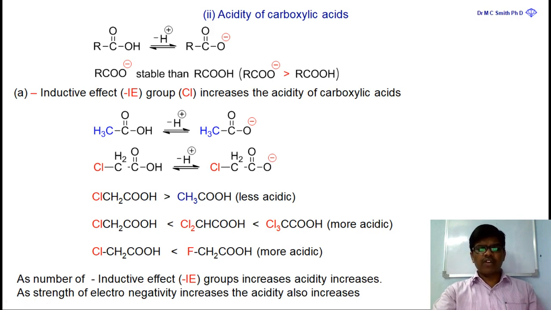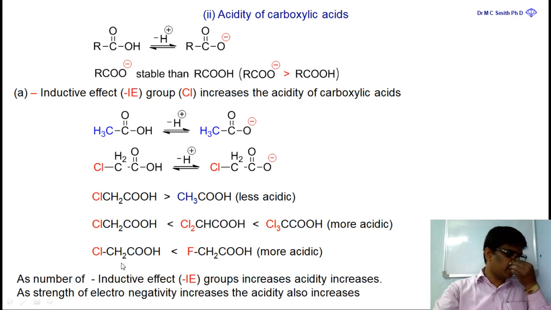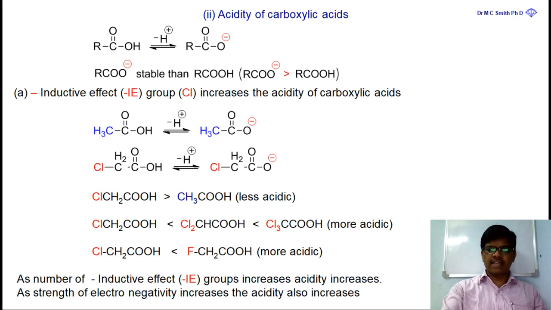That means trichloroacetic acid is more acidic than dichloroacetic acid, which is more acidic than chloroacetic acid. Between fluoroacetic acid and chloroacetic acid, we know that fluorine is more electronegative than chlorine, so fluoroacetic acid is more acidic than chloroacetic acid.